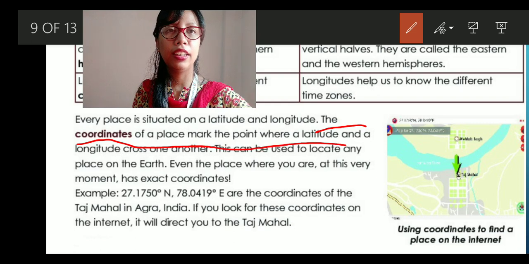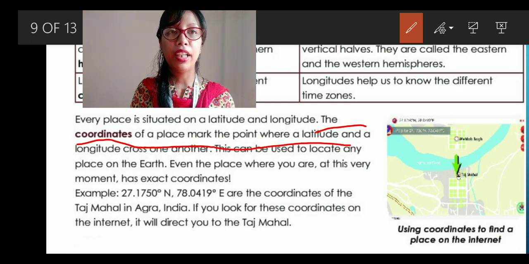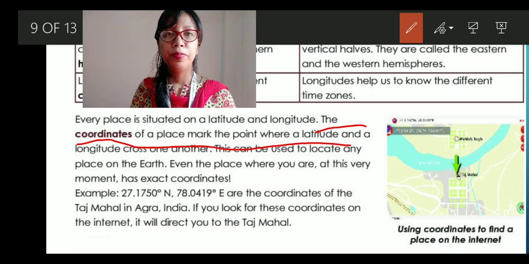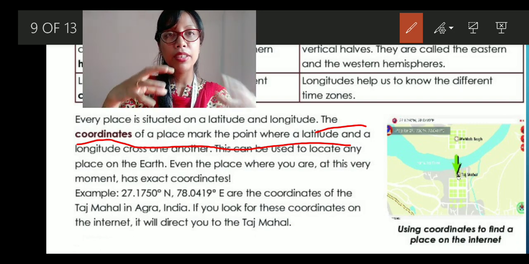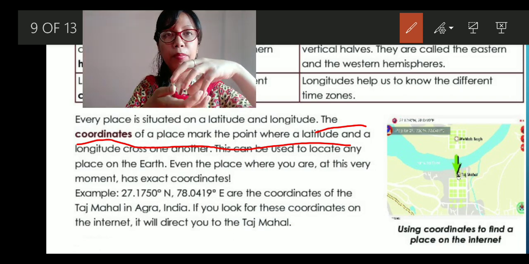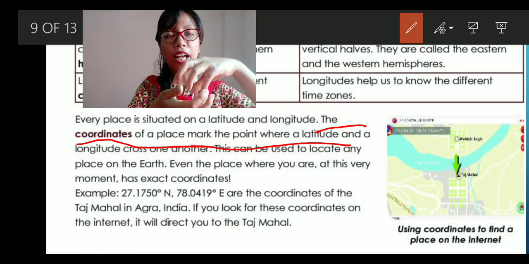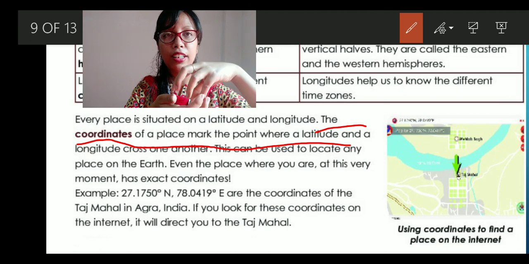You can underline it. The coordinates of a place mark the point where a latitude and a longitude cross one another. Every place is situated either on a latitude or longitude, or sometimes between them, across where the lines cross.